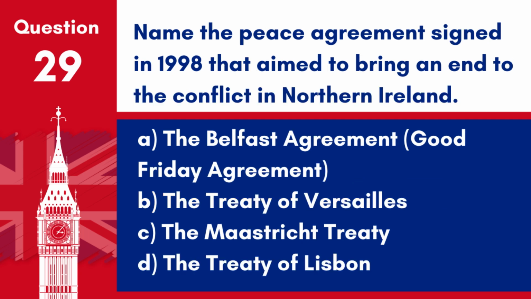Question 29. Name the peace agreement signed in 1998 that aimed to bring an end to the conflict in Northern Ireland. A. The Belfast Agreement, Good Friday Agreement. B. The Treaty of Versailles. C. The Maastricht Treaty. D. The Treaty of Lisbon. Answer: A. The Belfast Agreement, Good Friday Agreement. It aimed to bring an end to the conflict in Northern Ireland.